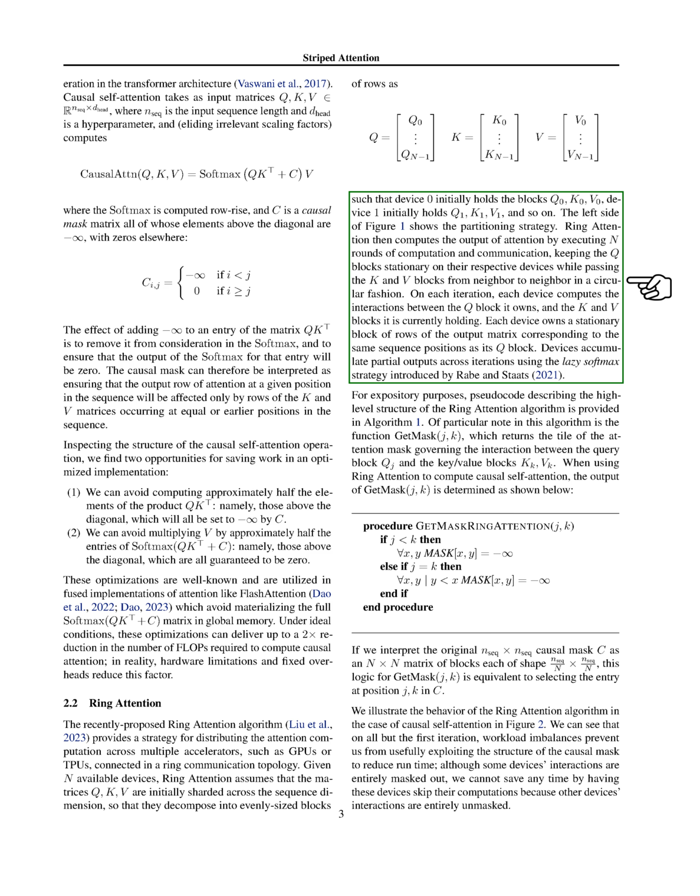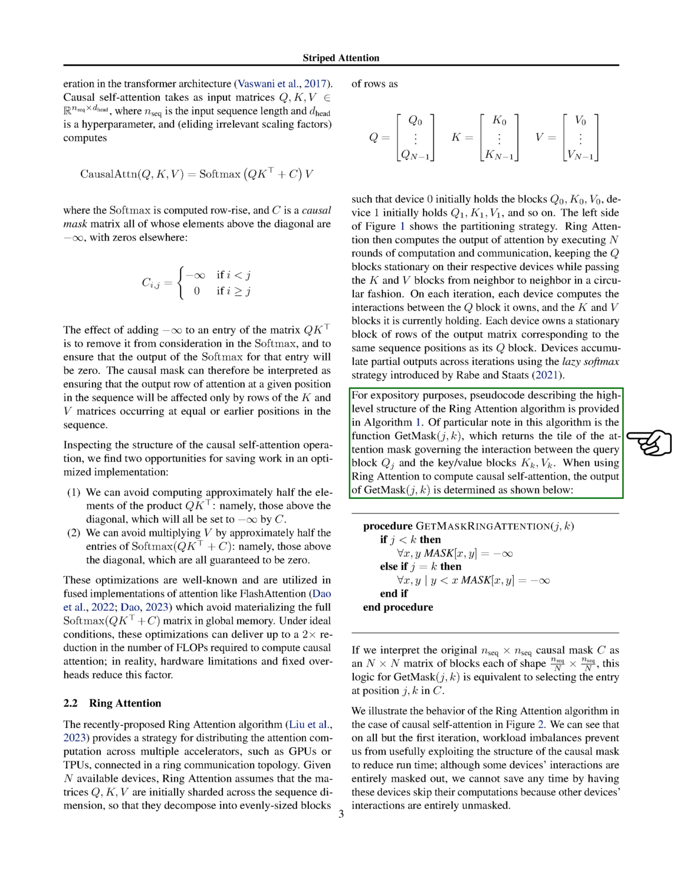Each device has a stationary block of rows of the output matrix that corresponds to the same sequence positions as its Q block. Devices accumulate partial outputs across rounds using a strategy called the lazy softmax strategy. A noteworthy function in this algorithm is the getMask function, which returns a part of the attention mask that governs the interaction between the query block Qj and the key-value blocks Kk, Vk.